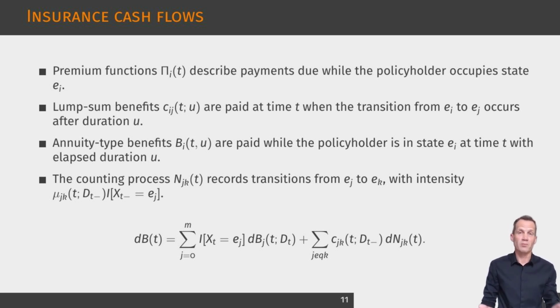The transition counting process records the number of jumps from each origin state to each destination state. Its intensity is the semi-Markov transition rate evaluated at the current elapsed duration and multiplied by the indicator that the insured is in the origin state. The cumulative benefit process, displayed on the slide, combines state contingent annuity payments and transition contingent lump sum benefits. Premiums are represented similarly, but only through payments attached to occupied states. This notation is general enough to cover many life and health insurance contracts.